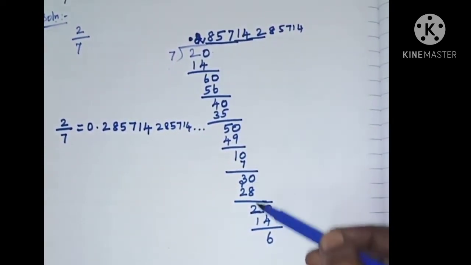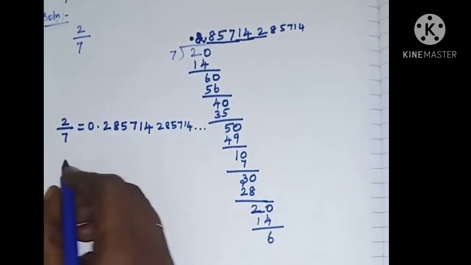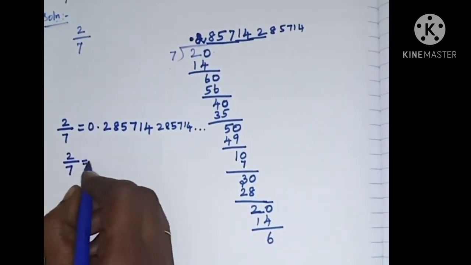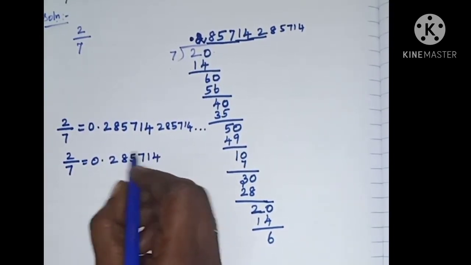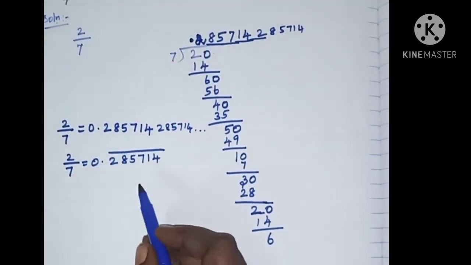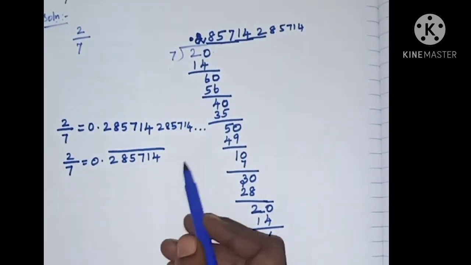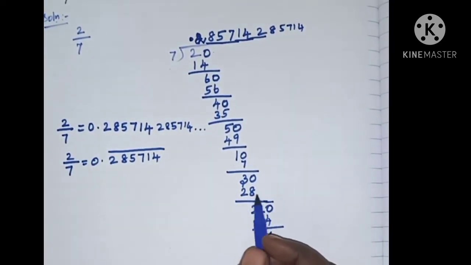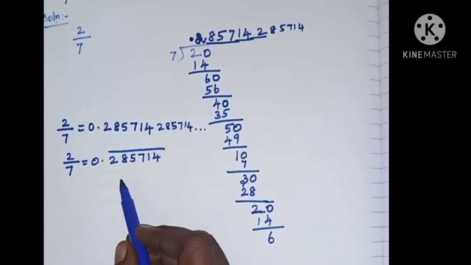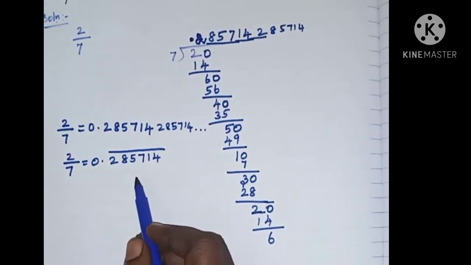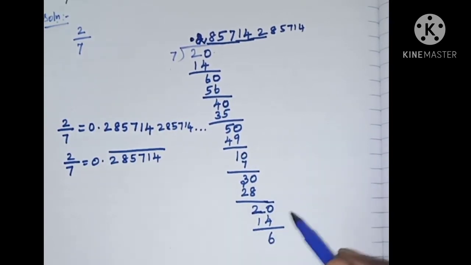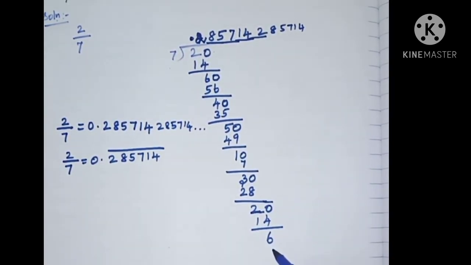This process will continue, isn't it? So we write 2 by 7 is equal to 0.285714 bar. This means these numbers will be repeated again and again. So this kind of decimal expansion we say is non-terminating because we didn't get the remainder 0.